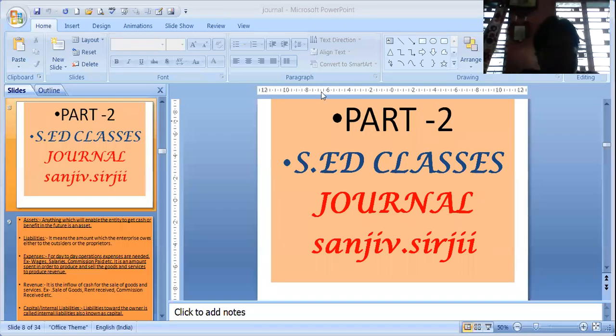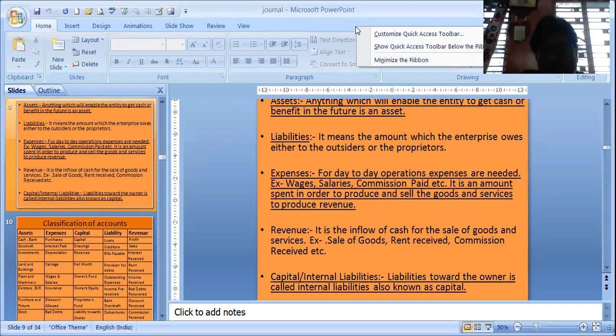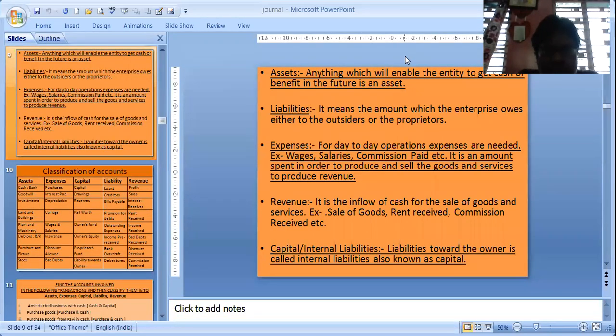Okay, I start now. In this part, we will be doing only the modern concept. To understand the modern concept, first of all, you have to know that we have divided our accounts into 5 parts. These 5 parts are assets, liabilities, expenses, revenue, and capital.